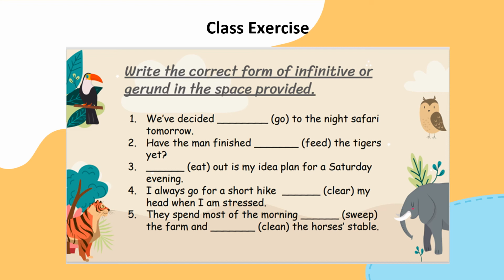So I always go for a short hike, yes, to clear my head when I am stressed. Last but not least, they spend most of the morning sweeping the farm and cleaning the horse's stable. Alright, I hope everyone gets their answer correct.